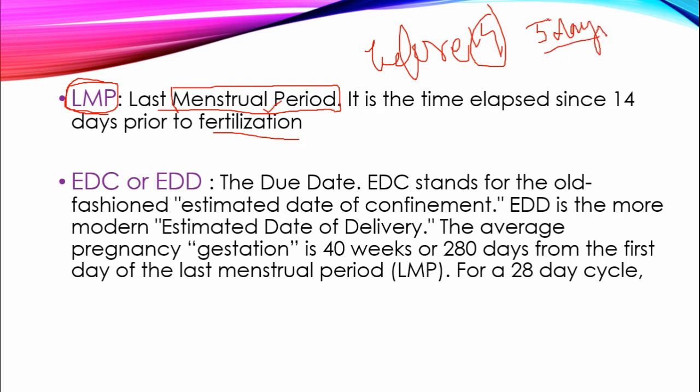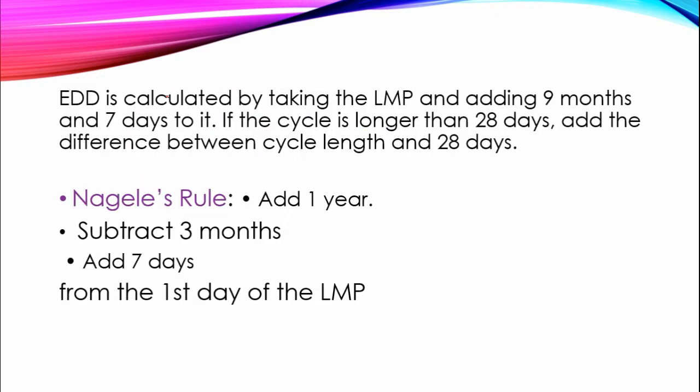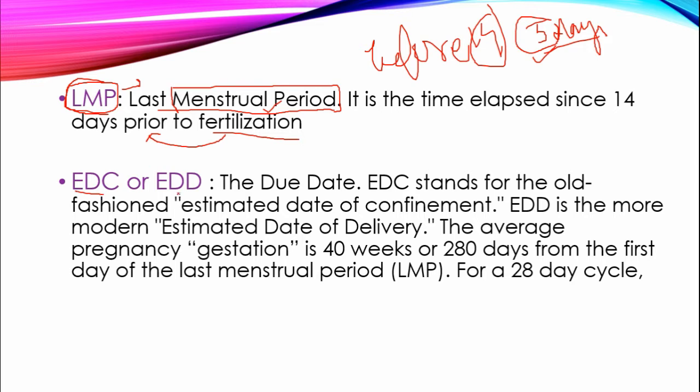The last day of the last menstrual period will be LMP. Last menstrual period refers to the time elapsed since 14 days prior to fertilization. The time before fertilization, when the last menstruation came, we call the last menstrual period.